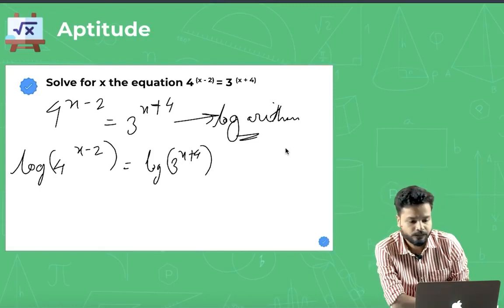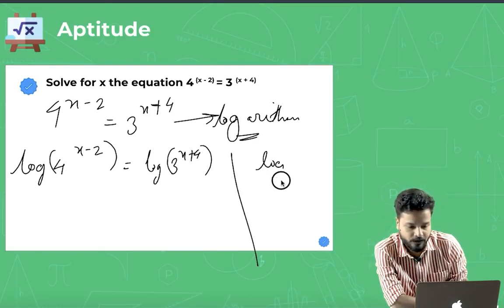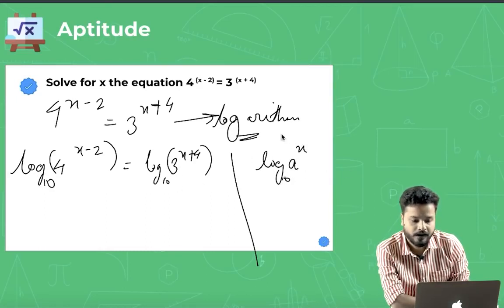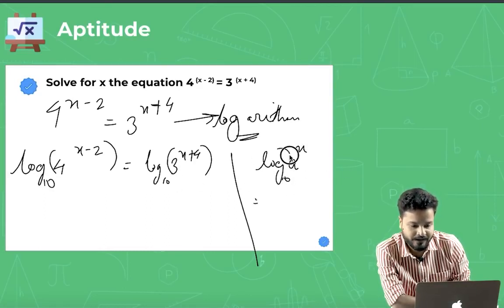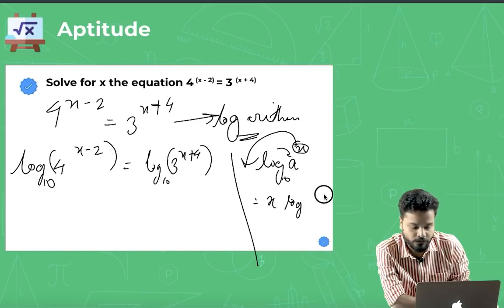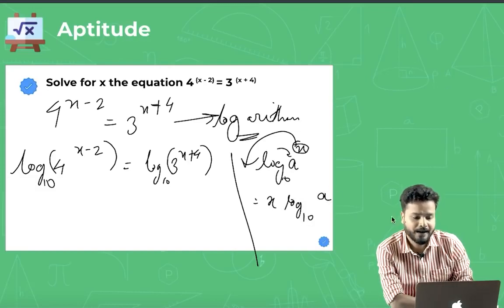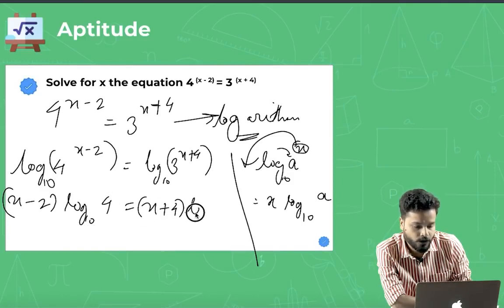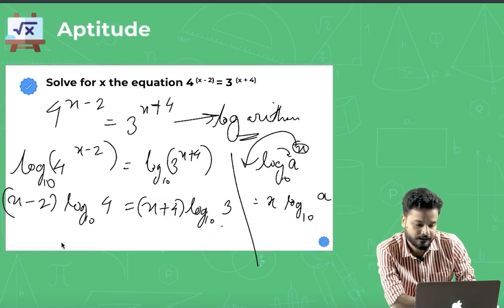Cool. Now, how many of you are aware of this property of logarithm? Logarithm of a to the power x to the base 10. Let me just write it for you, not to confuse you. In such case, whenever this is raised to some power x, this power can be shifted before the log. That is one of the properties of logarithm. So this can be written as x log of a to the base 10. Applying the same here, this can be written as x minus 2 log of 4 to the base 10 is equal to x plus 4 log of 3 to the base 10.